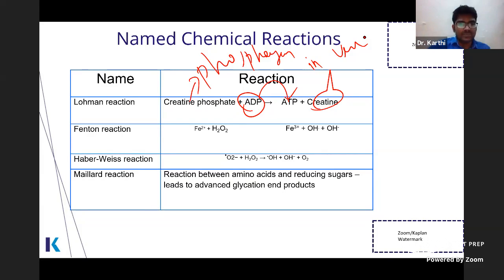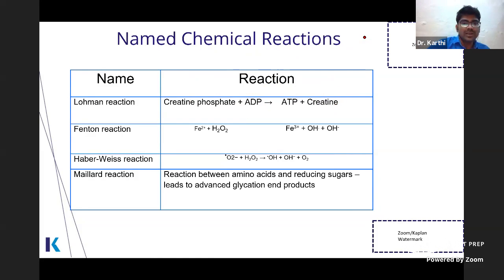In invertebrates, it is arginine phosphate, not creatine phosphate. Okay, creatine phosphate is the instant source of energy in a 100-meter sprint. So in a 100-meter sprint, creatine phosphate will be converted into ATP, but it will be just for the initial 4 to 5 seconds.